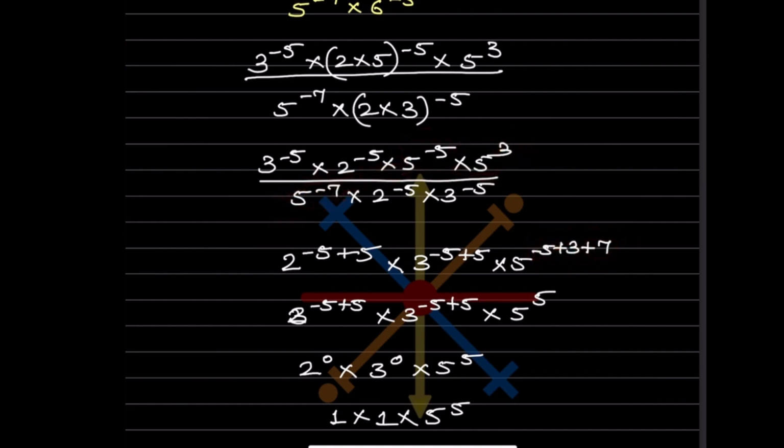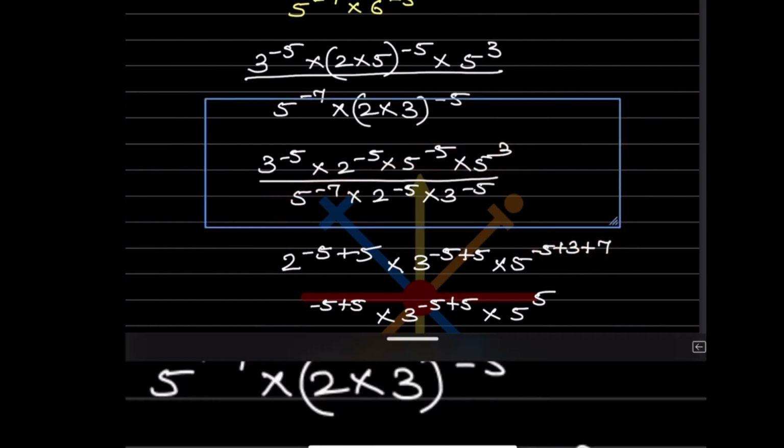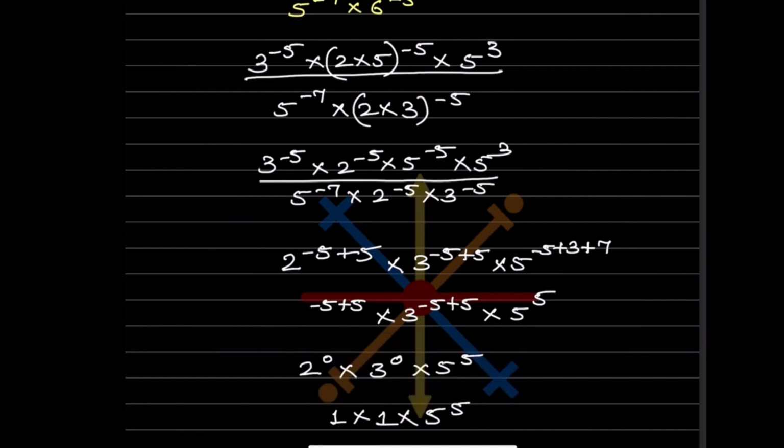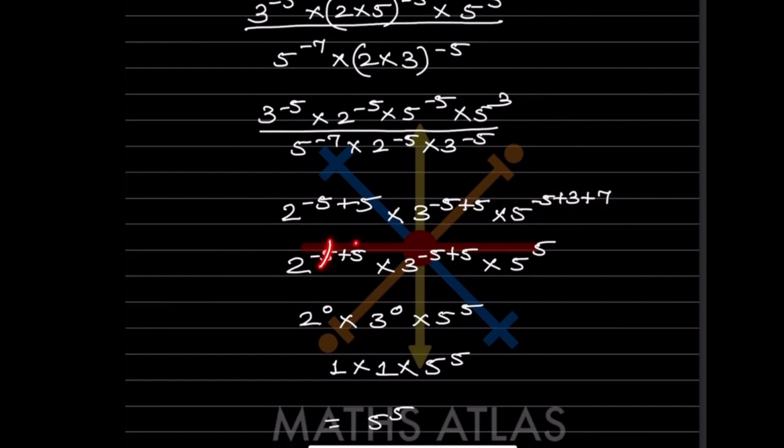So now here we can write, this is 2, minus 5 plus 5 as it is, this as it is. But now let us solve this first. So that is going to be 5 raised to, when you solve this one, you get 5. So now we can cancel out this one.